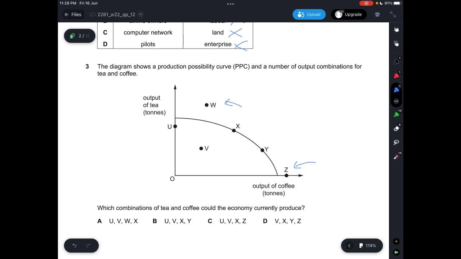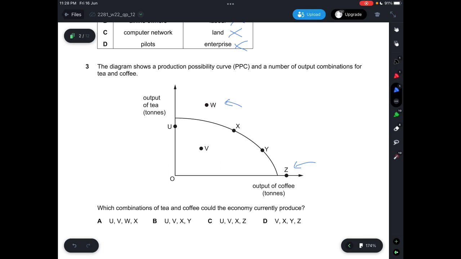But if you were to produce at U or V, there will be inefficiency because probably there's unemployment and you're not using your raw materials to their full potential. So U and V are possible, but under the condition that there may be unemployment and you are not using resources efficiently. X and Y are points on the PPC, indicating that the economy is operating at full capacity with little to no unemployment, and raw materials are used efficiently. So the combination of tea and coffee that could be produced would be U, V, X, and Y.